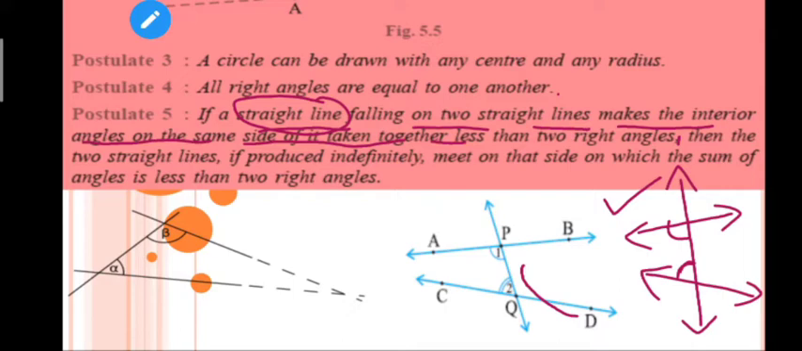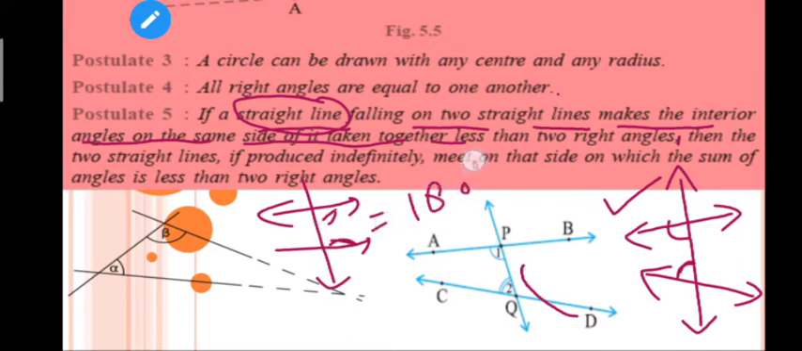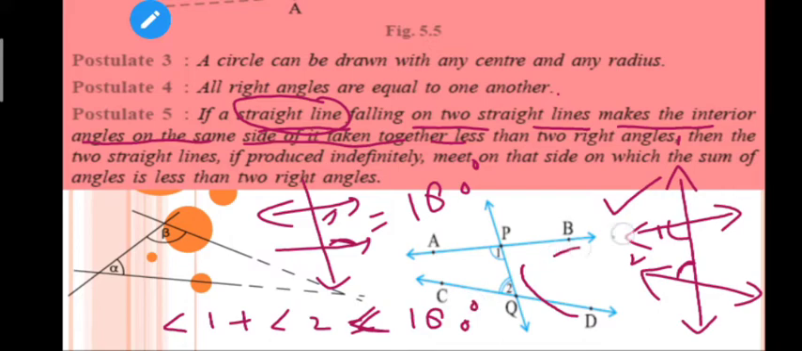Students, I think you know the concept here, that if lines are parallel, then the sum is 180. But it is particularly mentioned here that the sum of this angle 1 and angle 2, that is angle 1 plus angle 2, is less than 180. It is saying it is less than 180. Then if I produce these two straight lines, I will say that these two lines can meet somewhere.